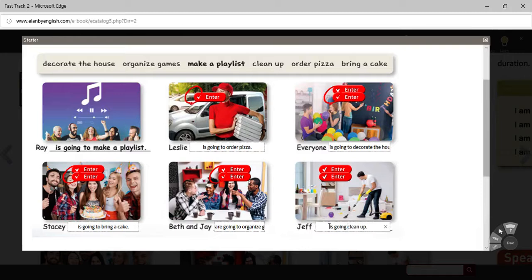Jeff is going to clean up. He's going to clean the house. He's going to pick up everything and clean everything he can't pick up. Good. So again, these are things people are going to do. We're looking for a future event.